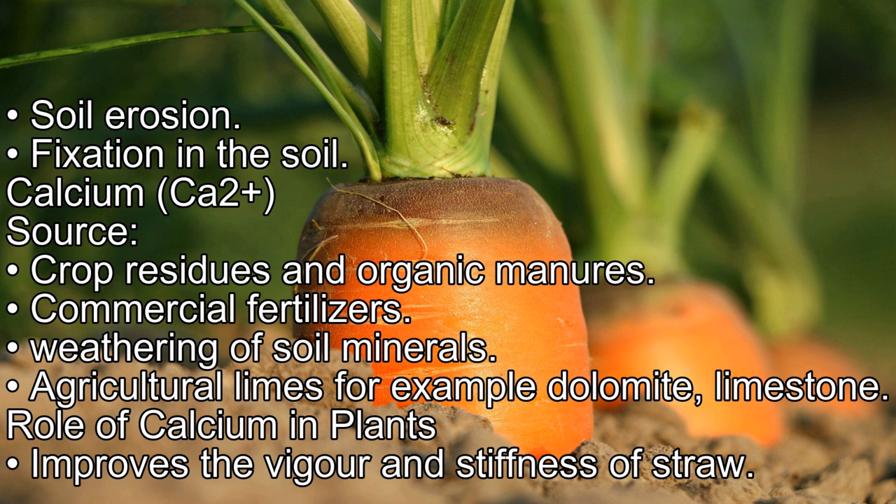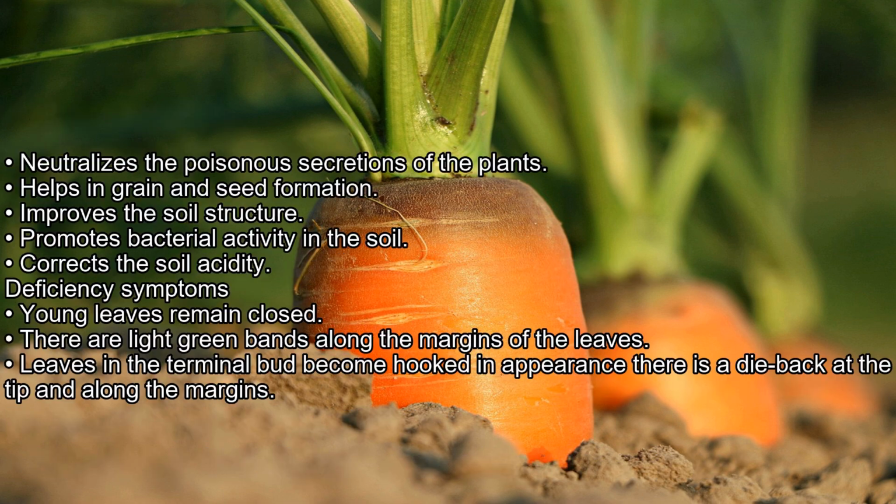Source: crop residues and organic manures, commercial fertilizers, weathering of soil minerals, agricultural limes, for example dolomite limestone. Role of calcium in plants: improves the vigor and stiffness of straw, neutralizes the poisonous secretions of the plants, helps in grain and seed formation, improves the soil structure, promotes bacterial activity in the soil, corrects the soil acidity.